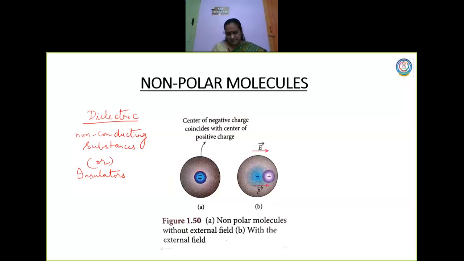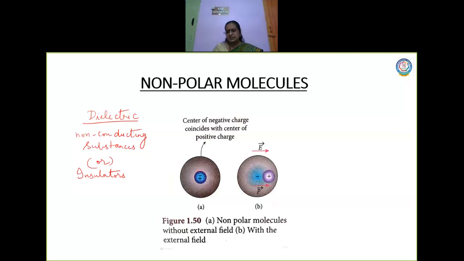So this is the condition of a dielectric. But what can I do here is, suppose I give an external electric field to a dielectric, the electrons are not free, they will not be able to move, but they can be realigned in a specific direction.